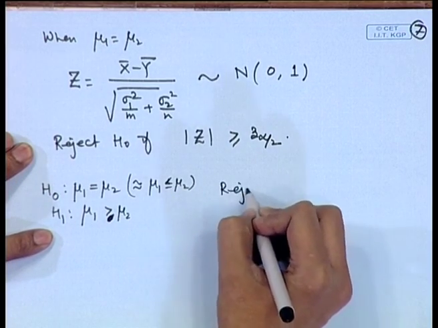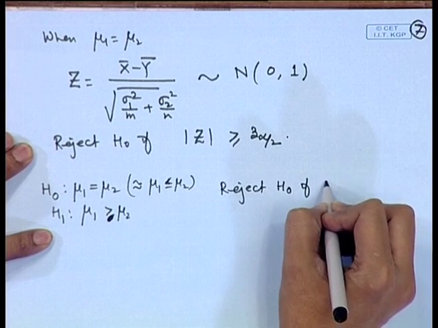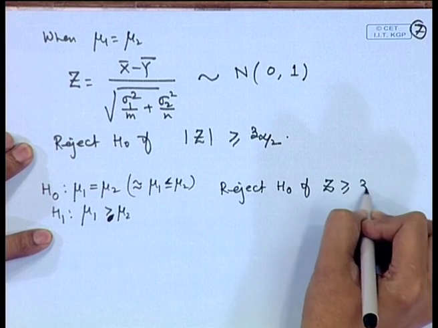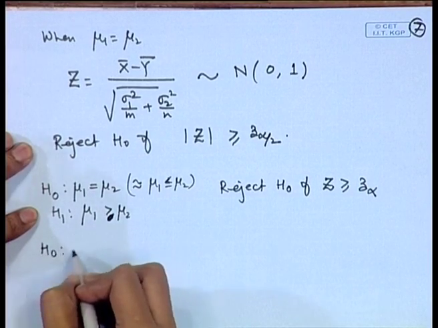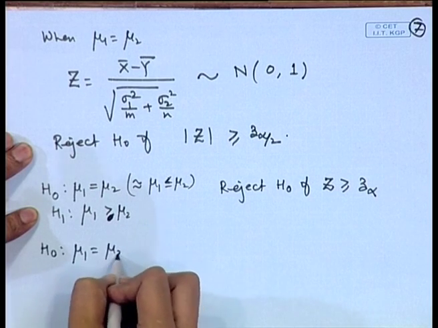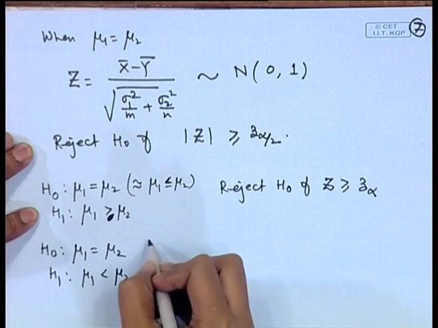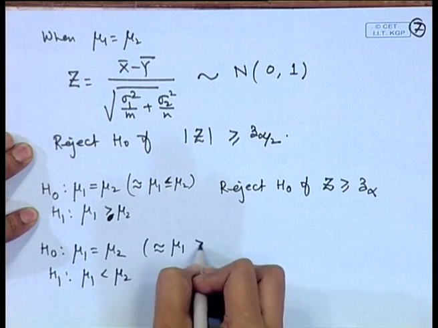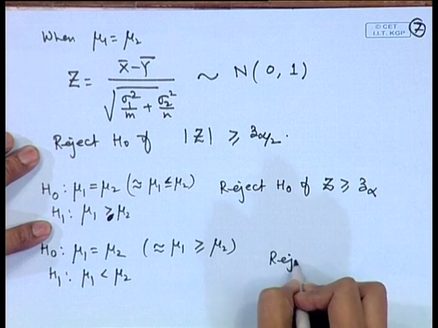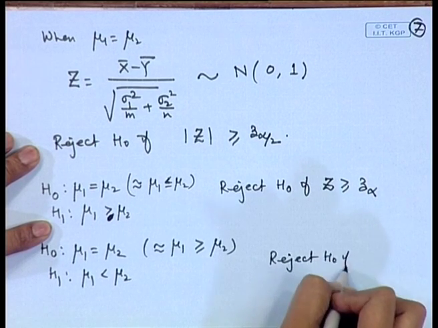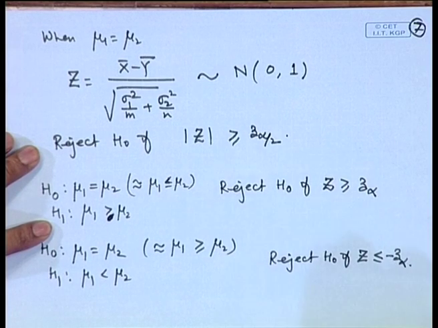So, we may take the rejection region as reject H naught if z is greater than or equal to z alpha. Likewise, we may write for the one sided hypothesis where mu 1 is less than mu 2, or mu 1 is greater than or equal to mu 2. So, here we will reject H naught if z is less than or equal to minus z alpha.